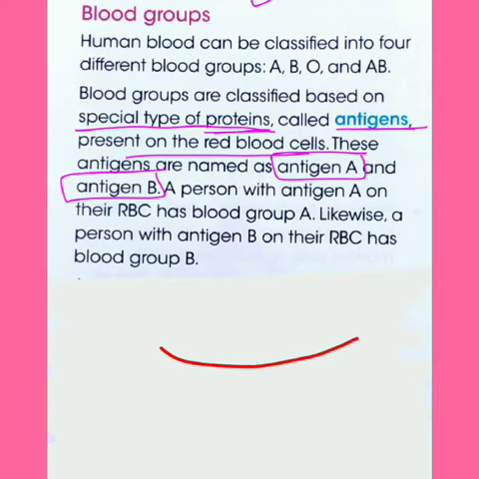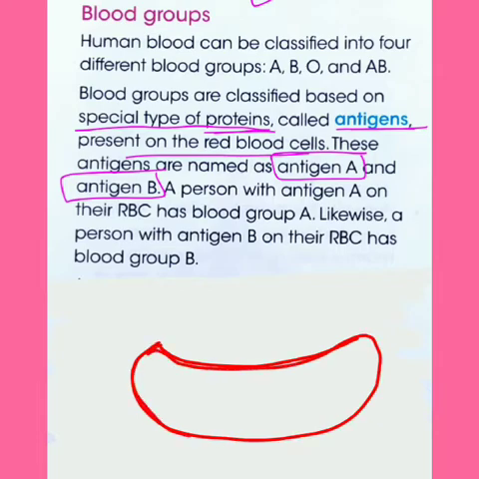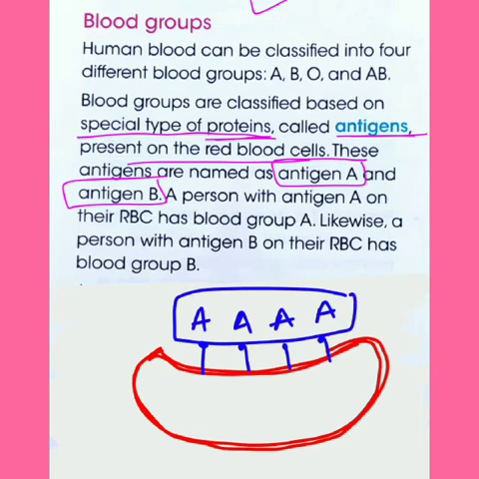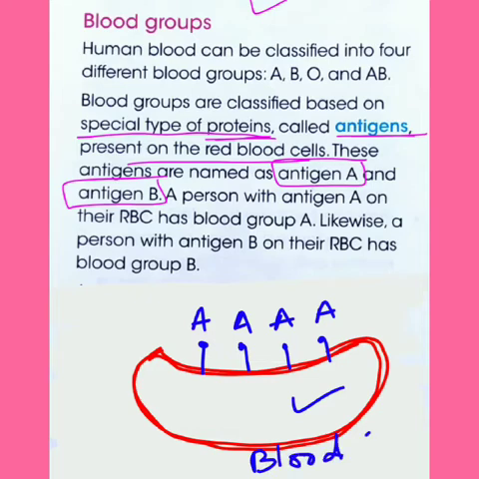Suppose this is a red blood cell which is biconcave in shape. Then here, suppose these are the antigens and this is an A antigen. So we can say that a person with antigen A on their RBC has blood group A because antigen A is present.